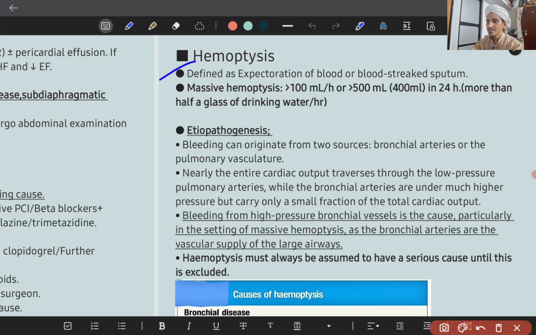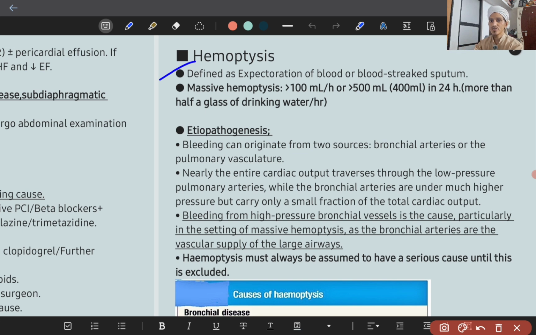Hemoptysis is defined as expectoration of blood or blood-streaked sputum. It is coughing of blood or streaking of blood on the sputum. Hemoptysis can be massive or non-massive because the management is different for both.